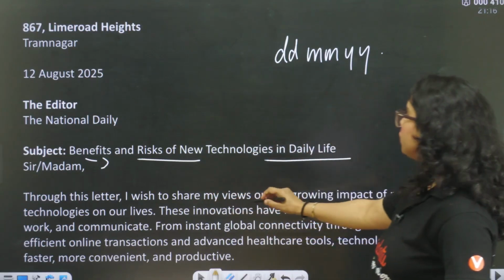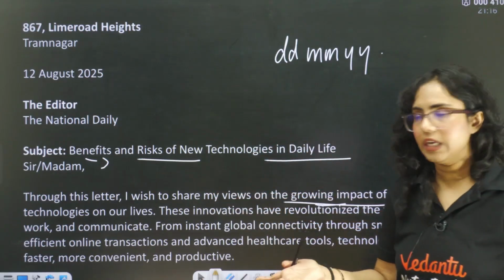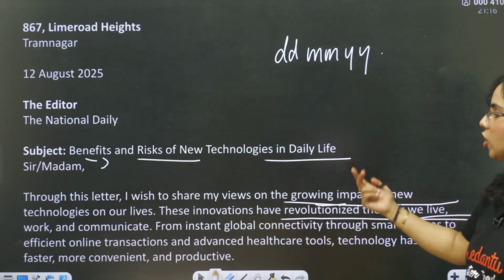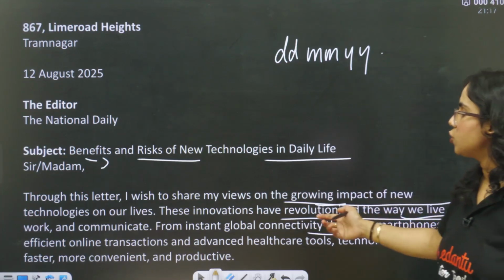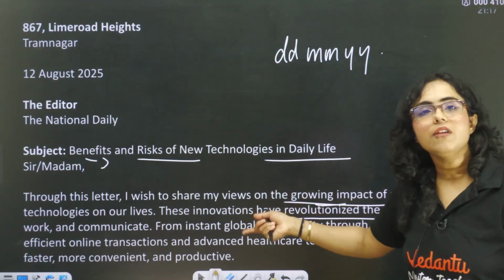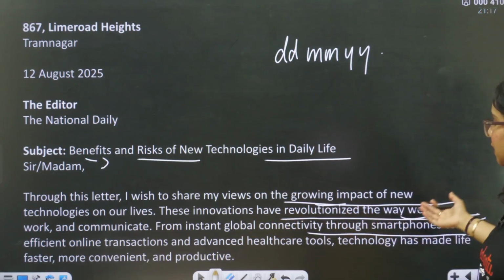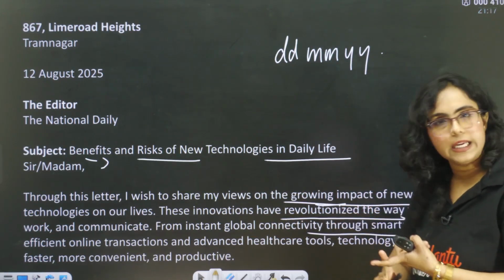So through this letter, I wish to share my views on the growing impact of new technologies on our lives. Very simple. These innovations have revolutionized the way we live, work and communicate. From instant global connectivity through smartphones to efficient... So now we are giving the benefits of technology, right? What are the benefits? From instant global connectivity, like we can connect to anyone, anywhere, anytime.